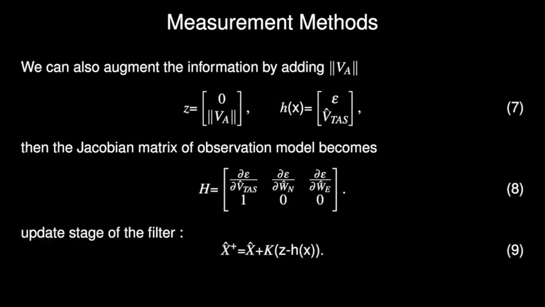As an augmentation to the first filter, we can add the airspeed norm and define the measurement vector as Z and modify the observation model Hx. The Jacobian matrix of the observation model becomes as in equation 8, and then we just need to modify the update stage of the filter as shown to finalize our second method.